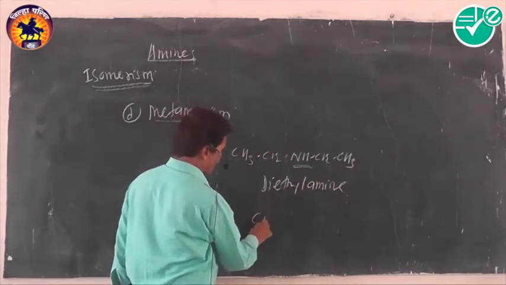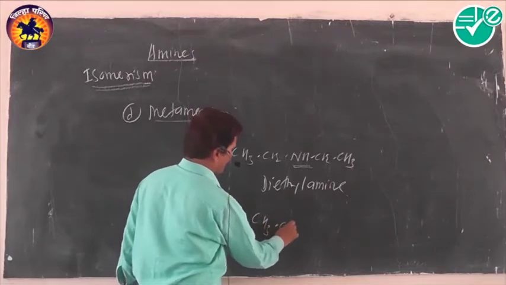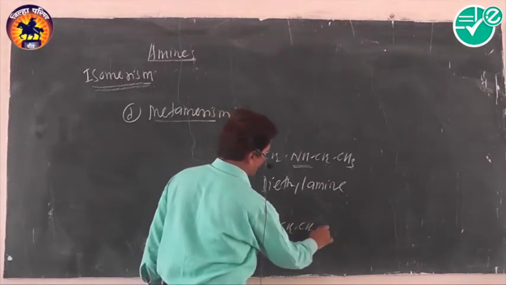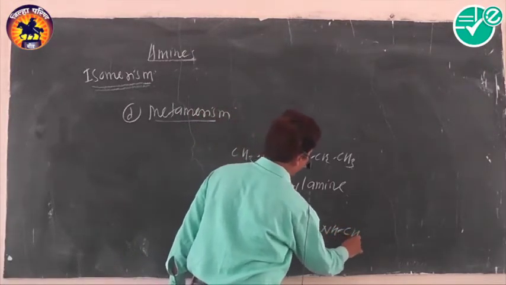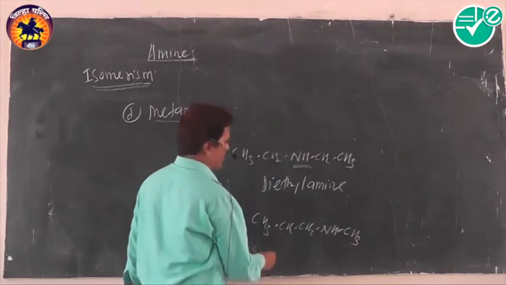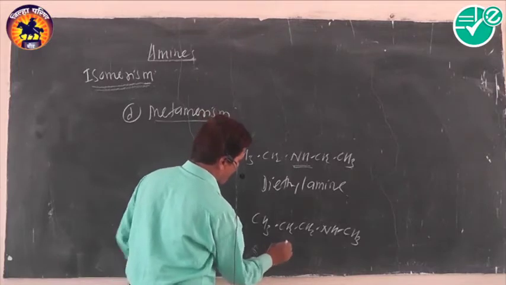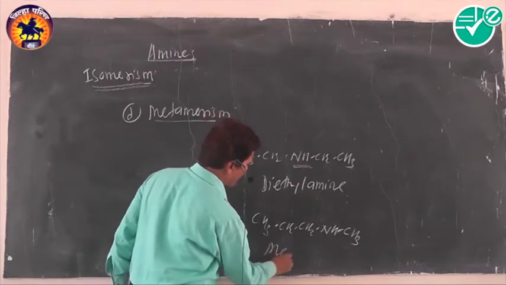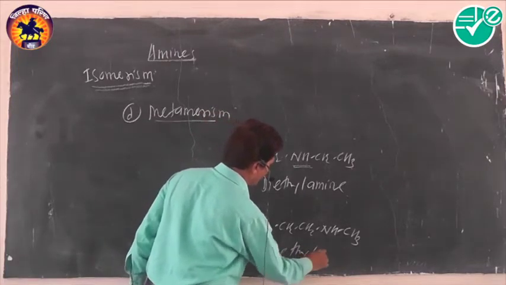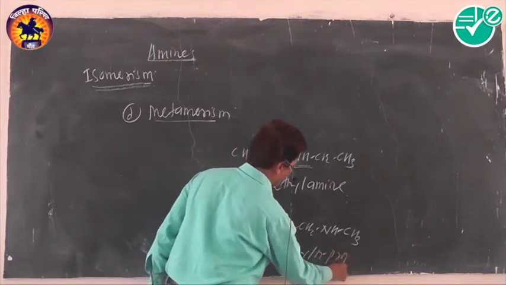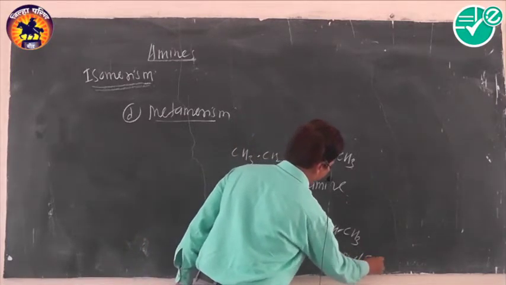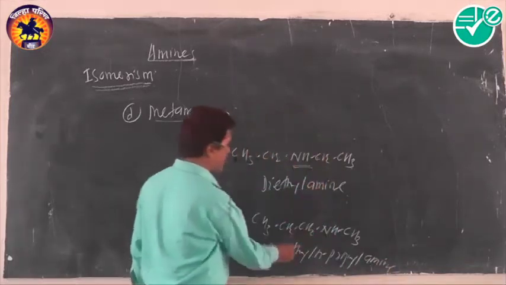This compound we can easily convert into another secondary amine, and its name is methyl N-propyl amine. Its common name is methyl N-propyl amine. It means that both are secondary in nature.